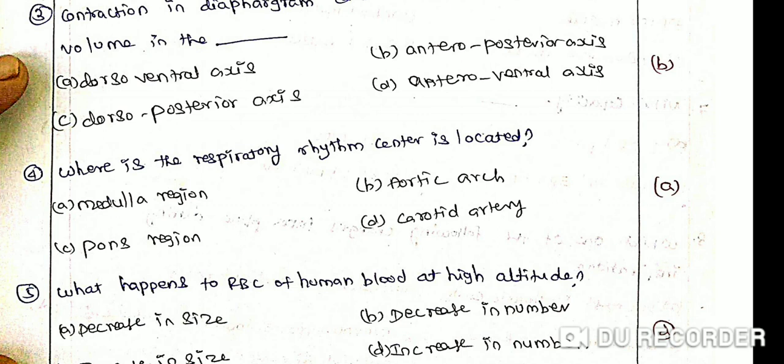The respiratory rhythm center is in the medulla, which is primarily responsible for the regulation. The dorsal respiratory group generates the basic respiratory rhythm, whereas the ventral respiratory group remains inactive during normal respiration.